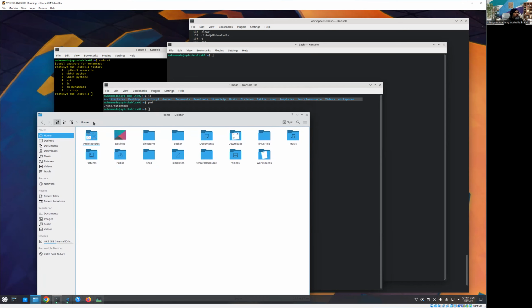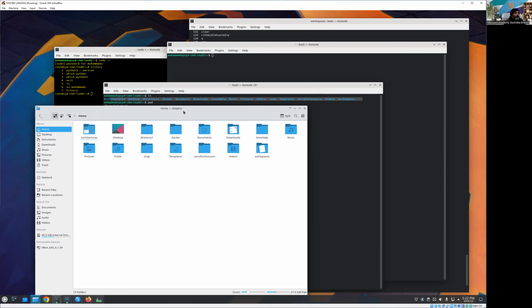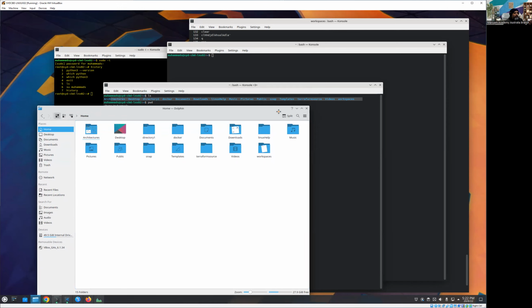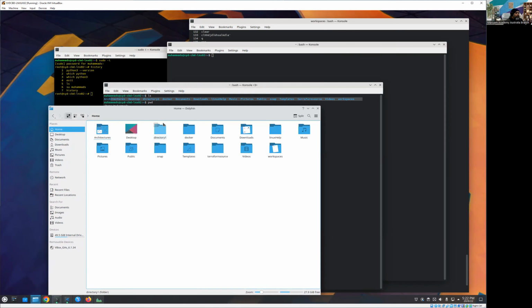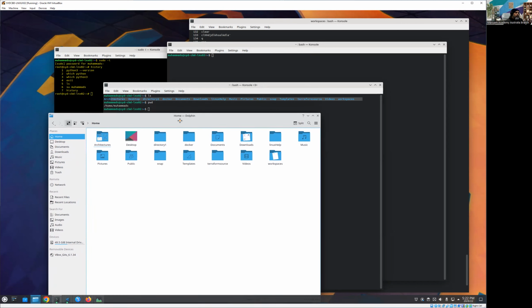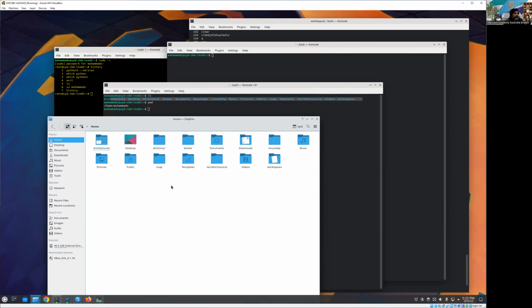So you just need to go into your home folder, and once you open the file explorer, which in KDE is called Dolphin, and click on home, you're going to see exactly the same folders that you are seeing in your shell environment, right? So that's another evidence that both are showing similar information.